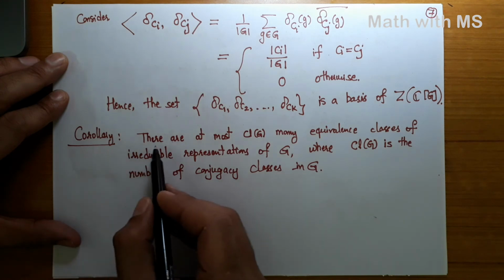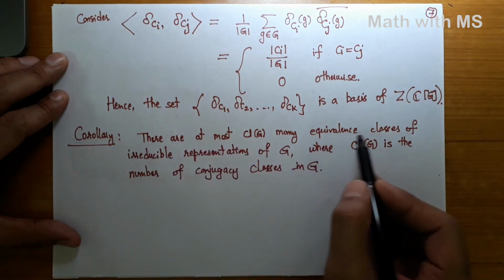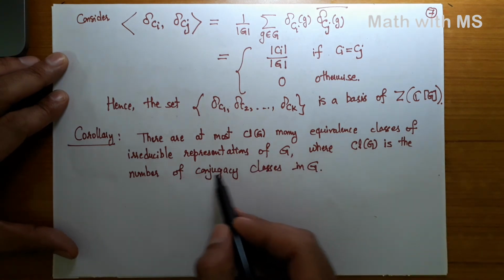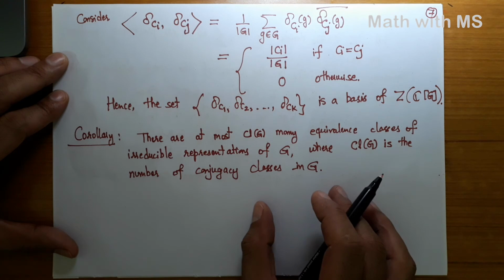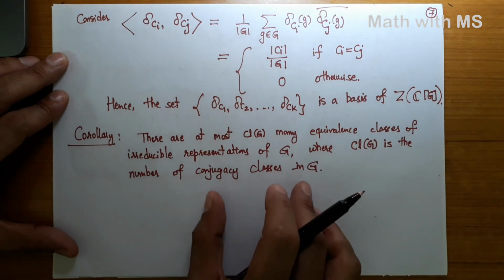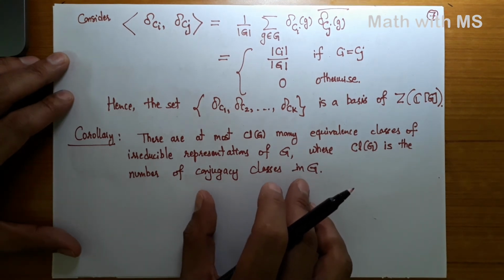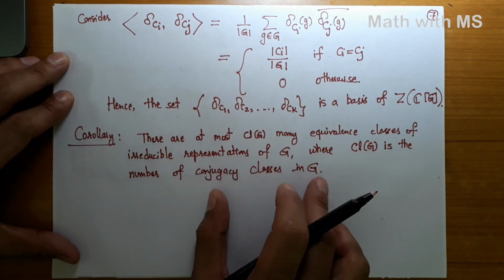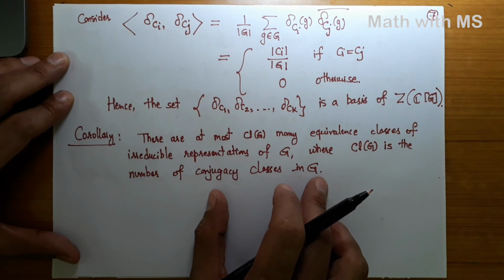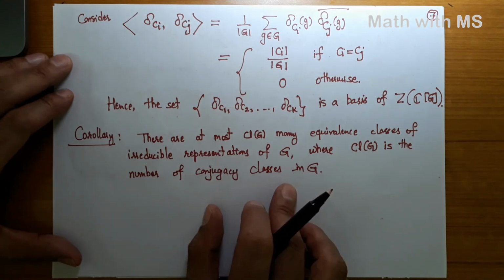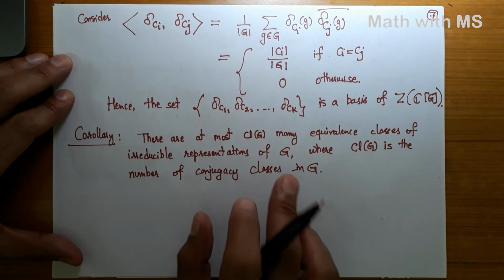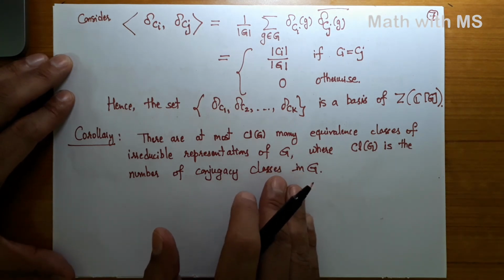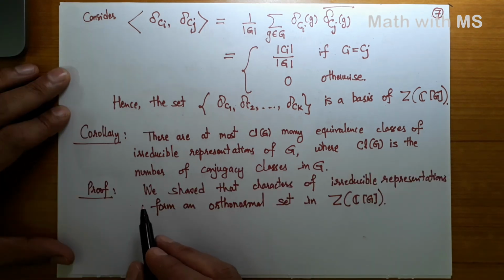So the result is there are at most CLG many equivalence classes of irreducible representations of G, where CLG is the number of conjugacy classes in G. Notice that this is a refinement of my statement in a previous video that the number of equivalence classes of irreducible representations of the group G is at most the order of the group. In fact, later on we are going to show that it is precisely the number of conjugacy classes in the group G. Alright, let's see how to prove this.